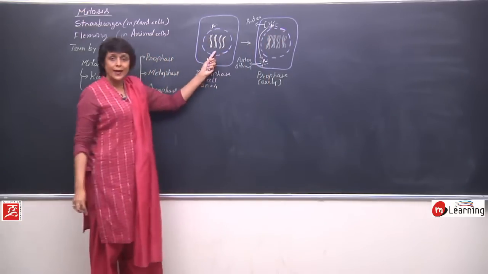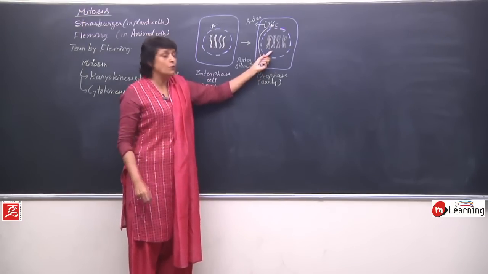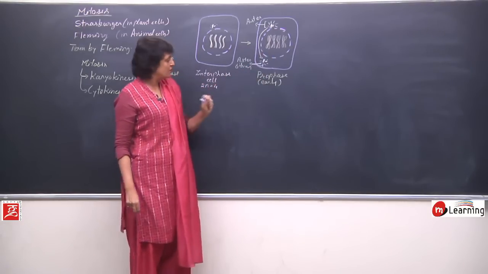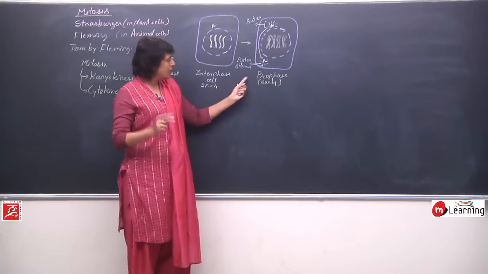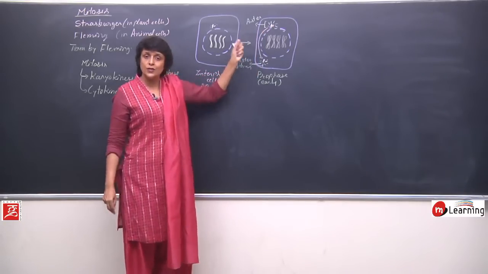So instead of threads, now they assemble, they condense. So now we start seeing chromosome-like structure. Two distinct changes take place in the early part of prophase. Aster formation. How is aster formed?